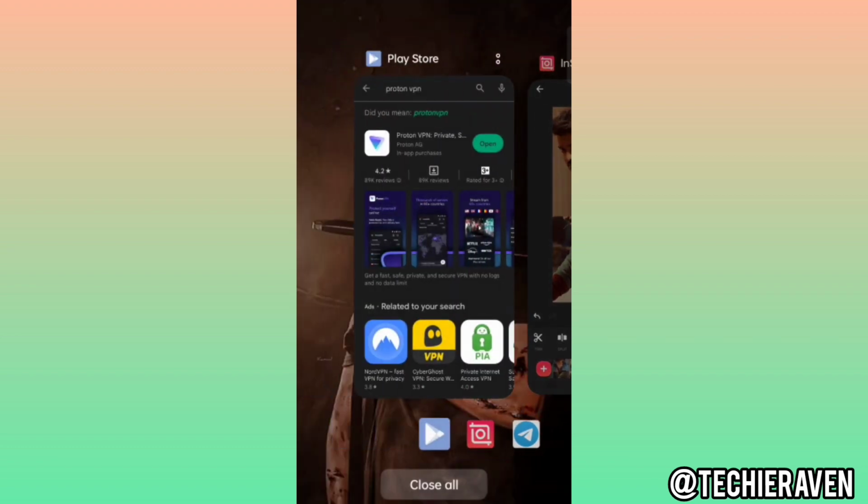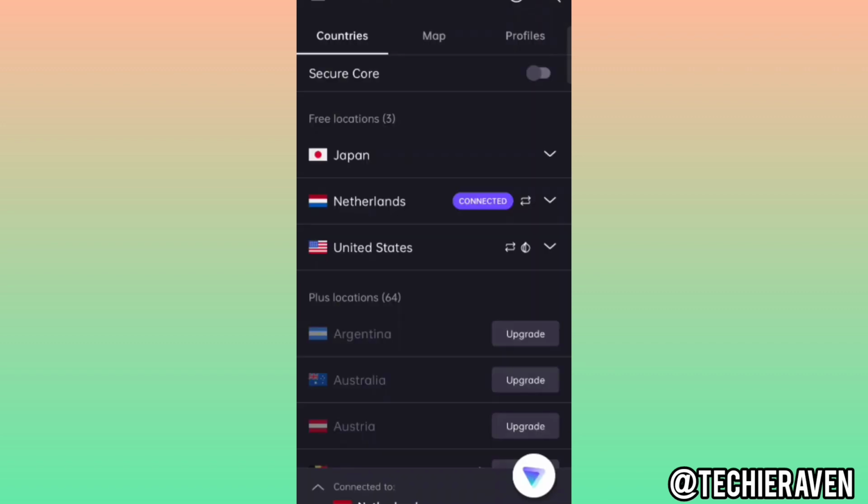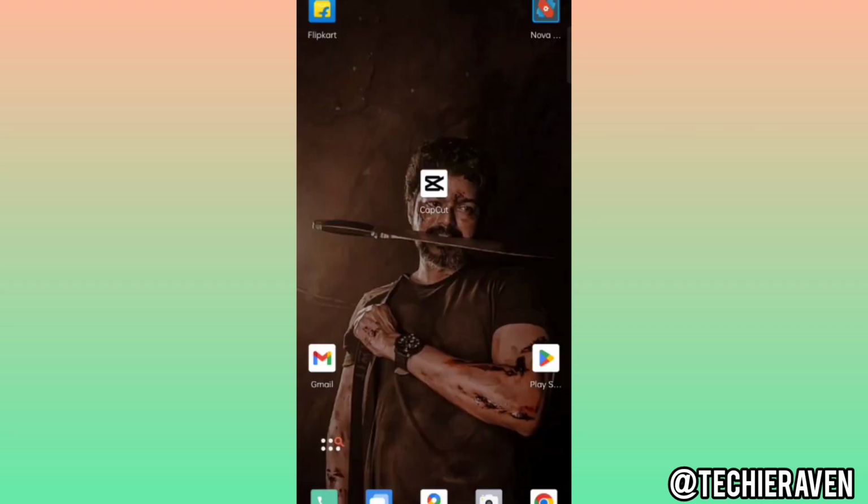Once you install this application, as step 2, you need to download a VPN. In this case, I would suggest Proton VPN because this will not make an impact on your internet speed, so I would suggest you use this VPN only. Once you install this VPN, you need to open the application and connect your internet with the available server. In my case, my internet is already connected with the Netherlands server. Once you connect your internet with the available server, you need to open your CapCut application which you have just installed from our Telegram channel.